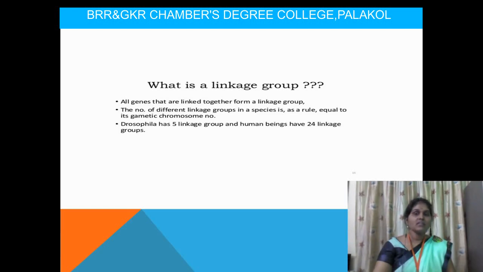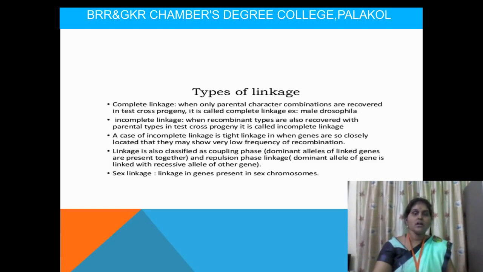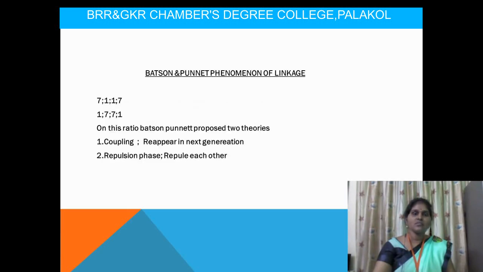Next, the theory they proposed. Based upon the 7:1:1:7 ratio and the 1:7:7:1 ratio, Punnett and Bateson proposed two phases: the coupling phase and the repulsion phase.